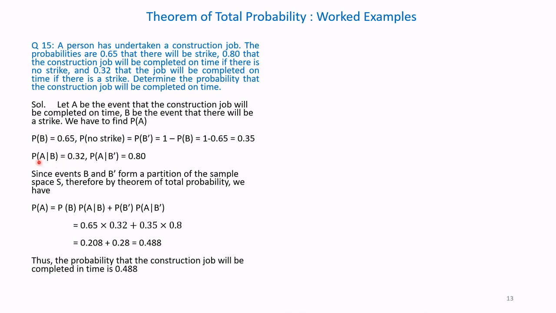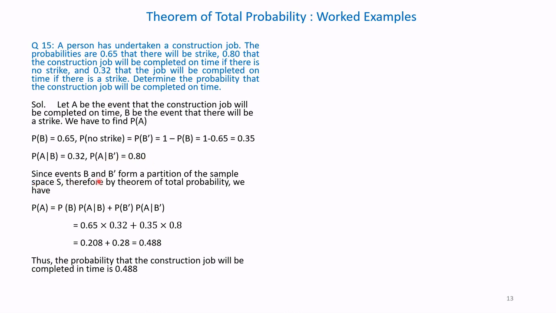So the job will be completed with P of A given B dash equal to 0.8, where B dash is no strike. With a strike, the completion of the job is 0.32, and without a strike it is 0.8.